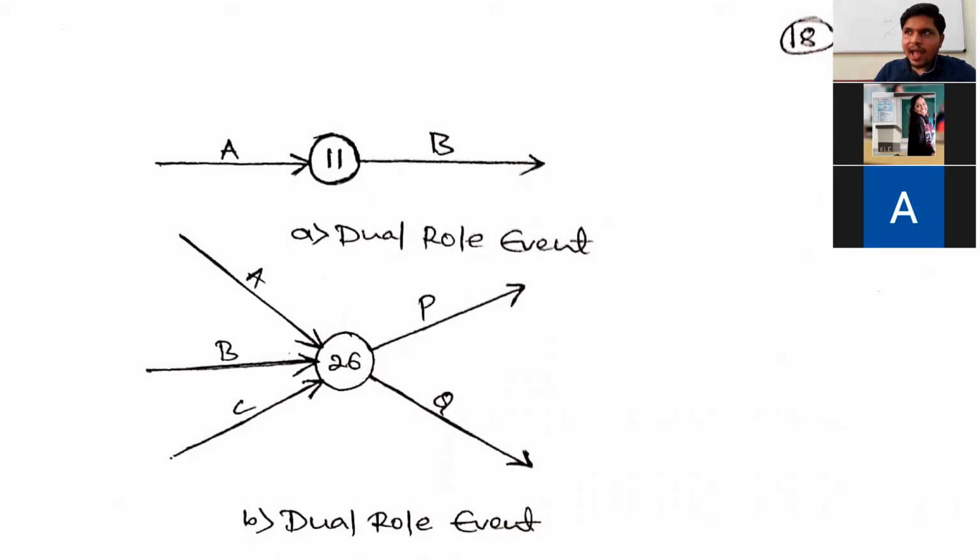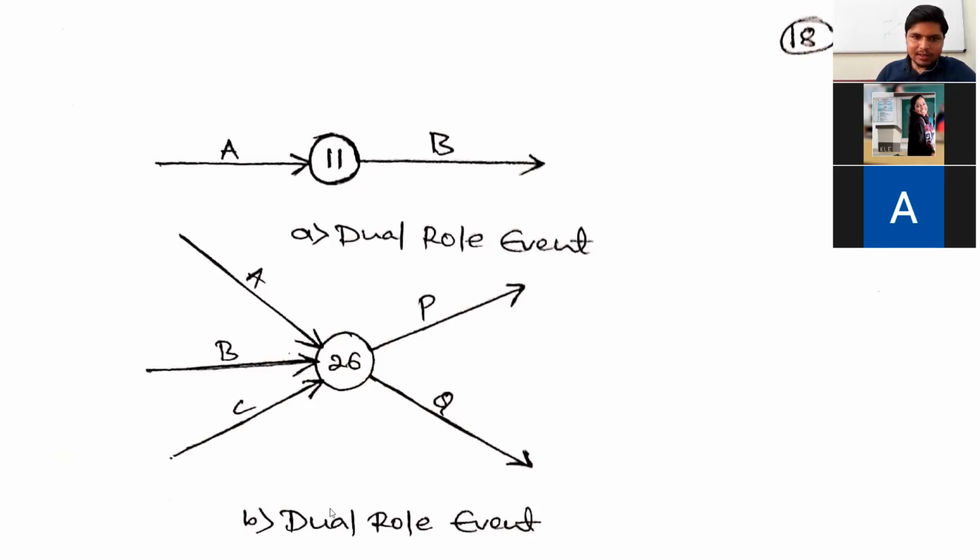So for activity A this is the head event, and for activity B the 11th event is the tail event. Hence the first one is the dual role event.